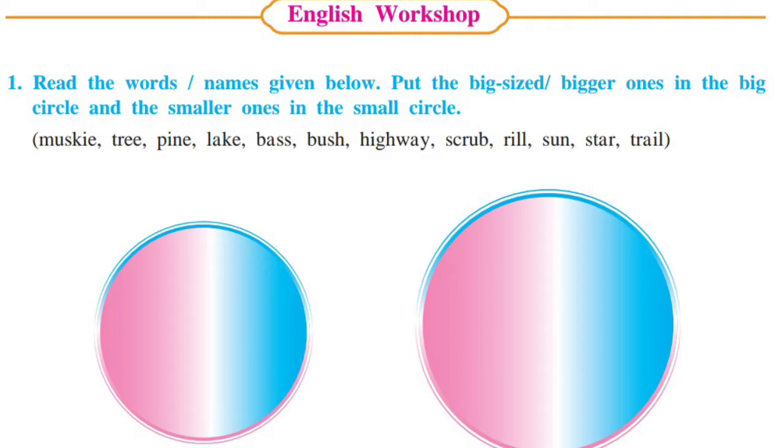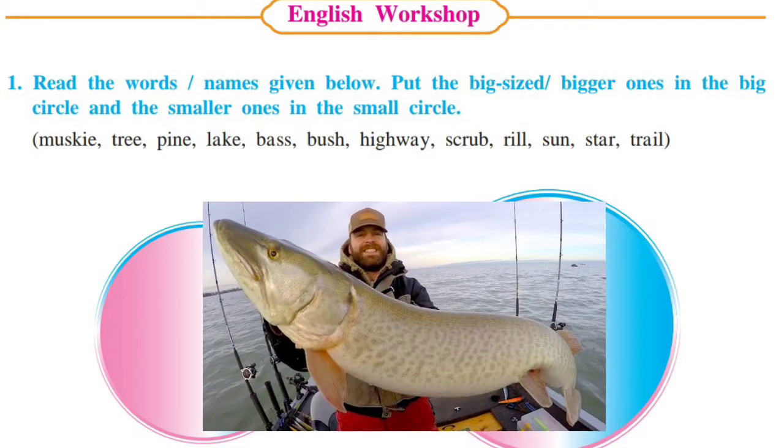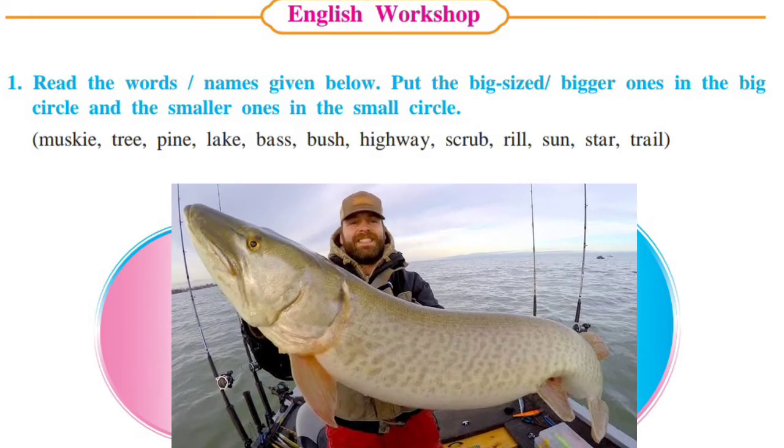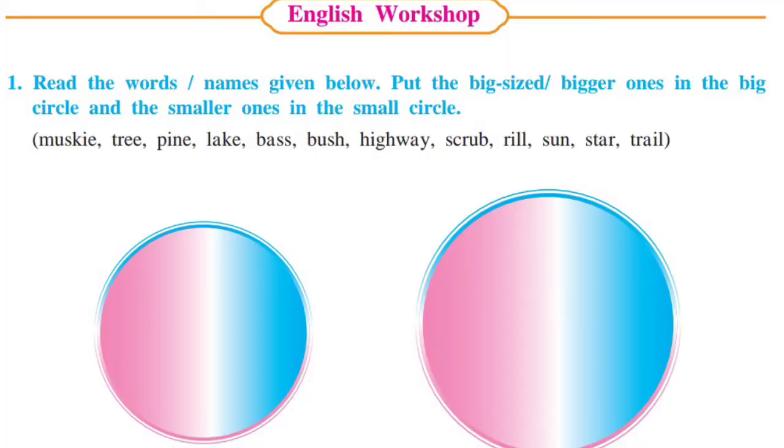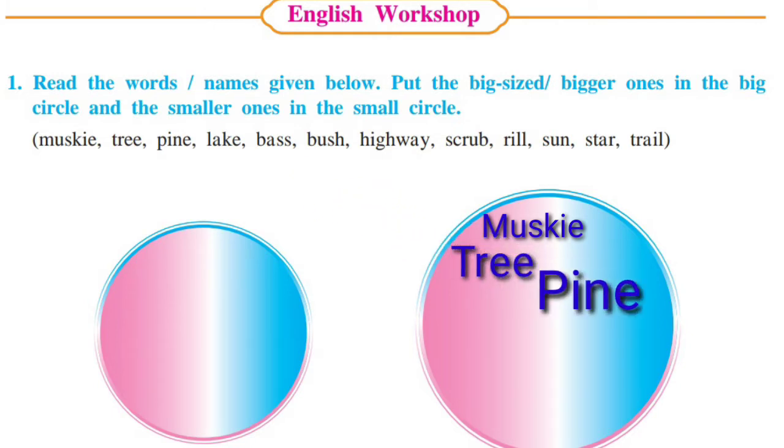For example, musky, it is the name of the fish. You have to write the name in smaller or in bigger. If you understand the poem which is given in our first video, then you can write the answer. We know that musky is a bigger fish. Tree is big. Pine is big. Now write the smaller things in a smaller circle and bigger things in bigger circle.